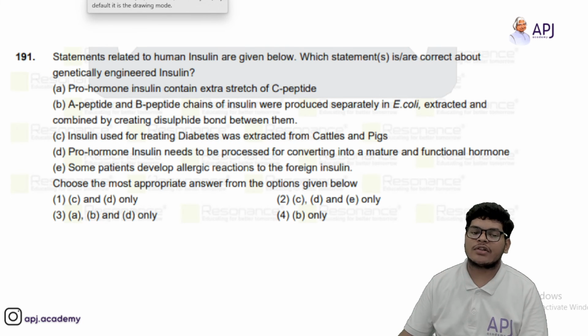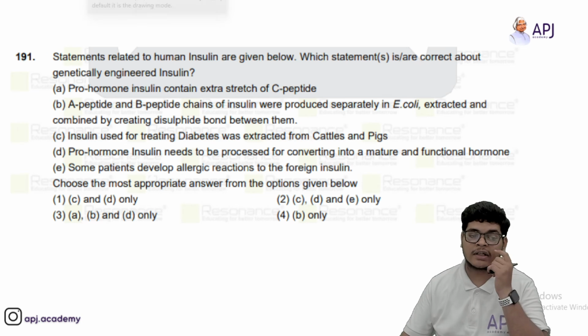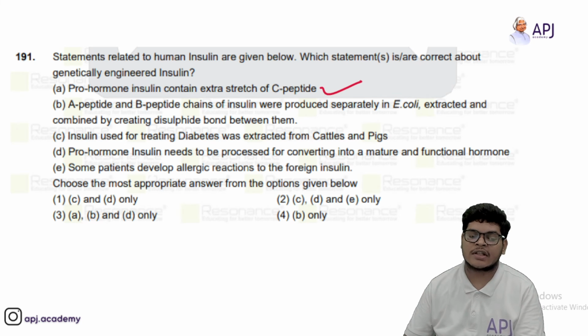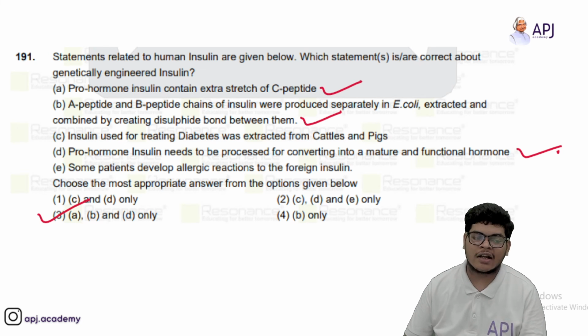Statements related to human insulin are given below. Now you have to tell the correct statement about genetically engineered insulin. So in genetically engineered insulin, prohormone is there, which is an extra stretch of the C peptide. A peptide and B peptide chains of insulin were produced separately in E. coli. Yes, that is also right. Prohormone insulin needs to be processed for converting into a mature and functional hormone. That is also right. Okay. So A, B and D are correct.